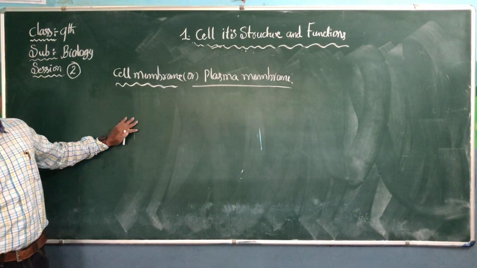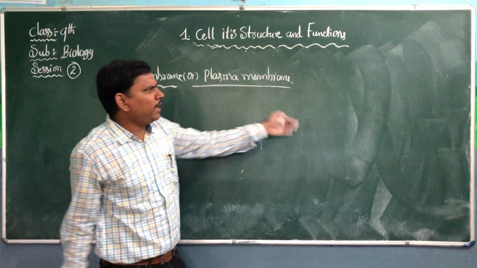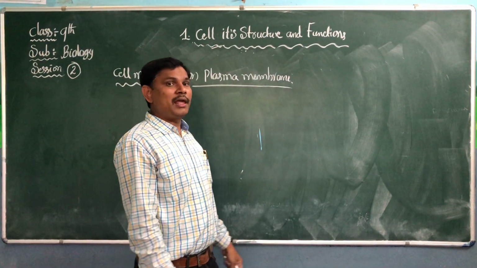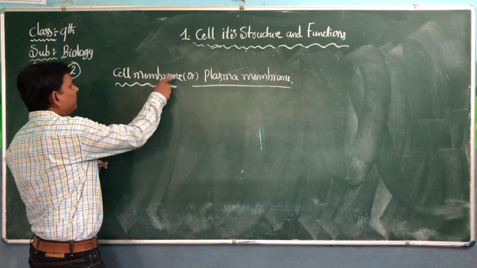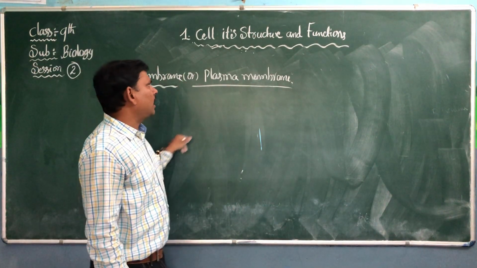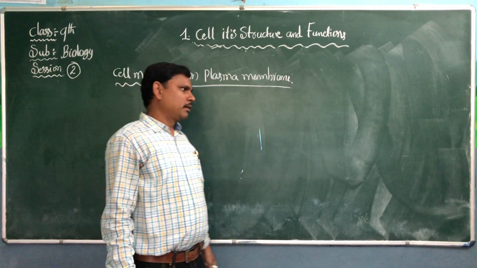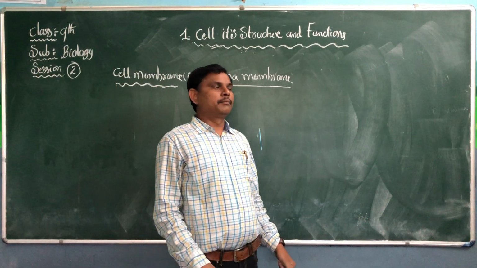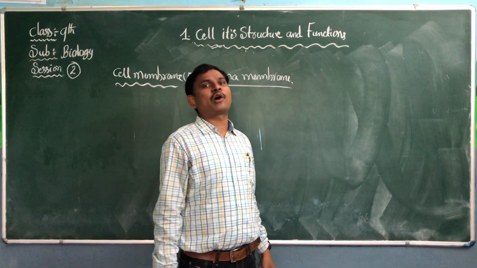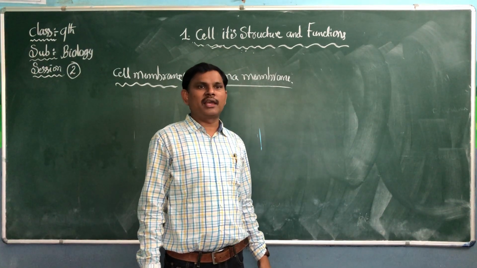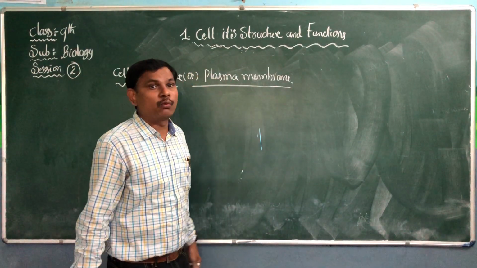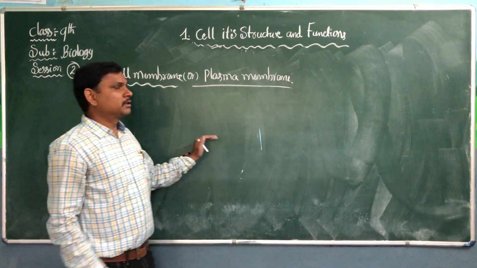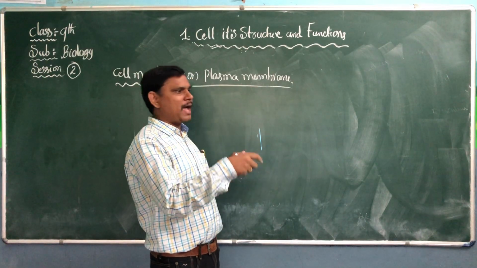Whether it is an animal cell or a plant cell, an outer layer is present. This outer layer is called the cell membrane, or also we can call it the plasma membrane. But in the plant cell, behind that outer layer, one more extra layer is there. That extra layer is called the cell wall. Now we are going to see how we can observe the plasma membrane in plants.